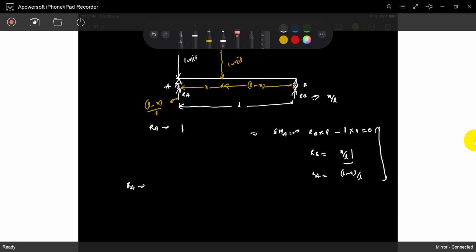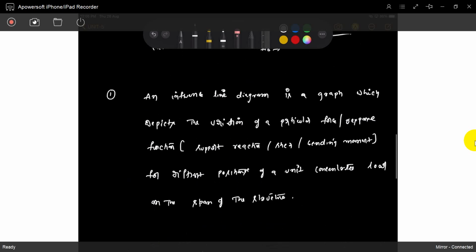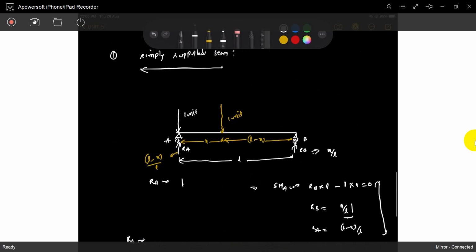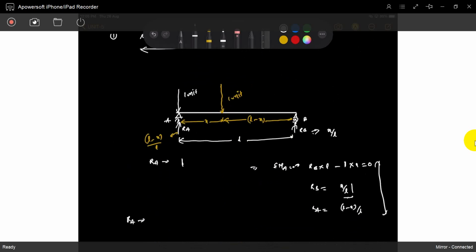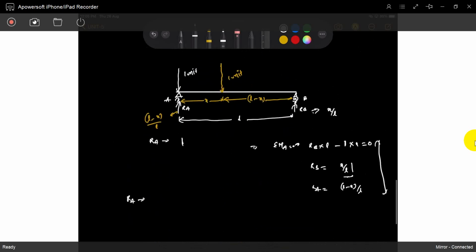What is an influence line diagram, sir? The influence line diagram is the response of RA. You can call it a response function. The response of RA with respect to the load moving from one end to the other end. When the load is exactly at position A, what is RA? RA is 1, sir.